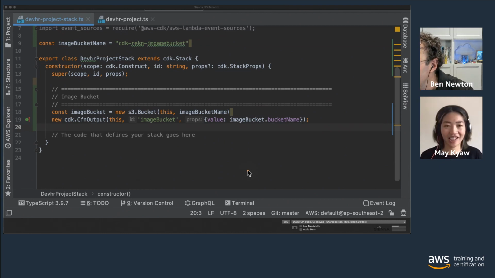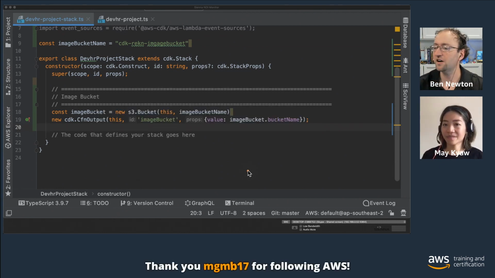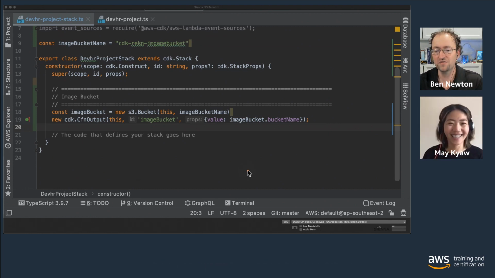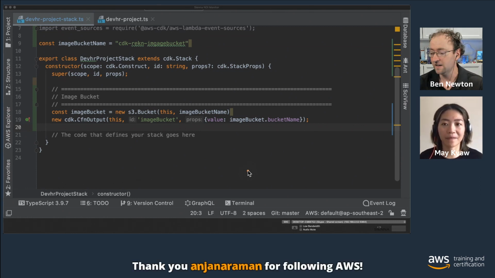You could use SAM in this scenario, absolutely. The reason we chose not to use SAM was because I prefer, and I think Maeve prefers, to develop this using familiar programming languages, so using TypeScript, for example, instead of YAML or JSON.